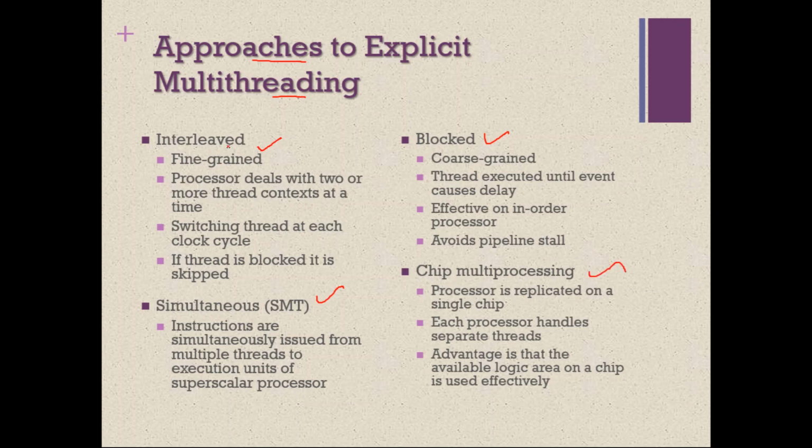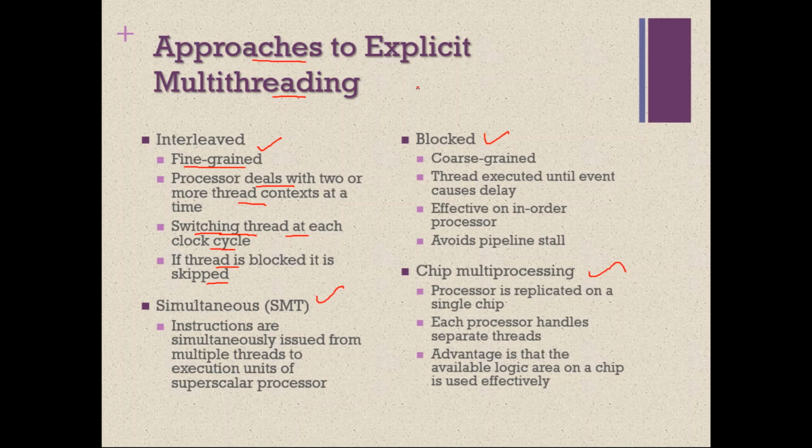So this interleaved explicit multi-threading is otherwise called fine-grained multi-threading. It is very similar to a normal multi-threading which we have discussed in operating systems. The processor here deals with two or more thread contexts at a time, and context switches from one thread to another. Normally the processor will execute one particular thread during one clock cycle, switching thread at each clock cycle. Once a particular clock cycle is over, it will switch to the next thread. If a thread is blocked, it is skipped.